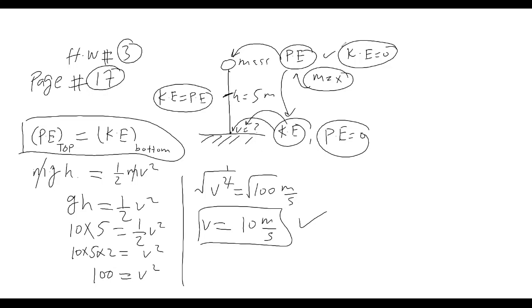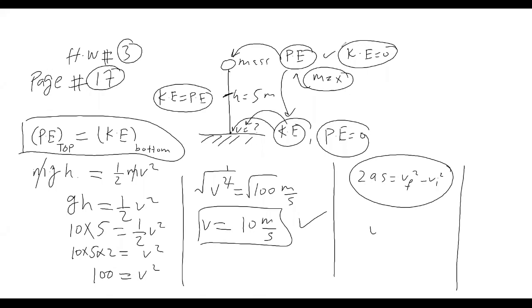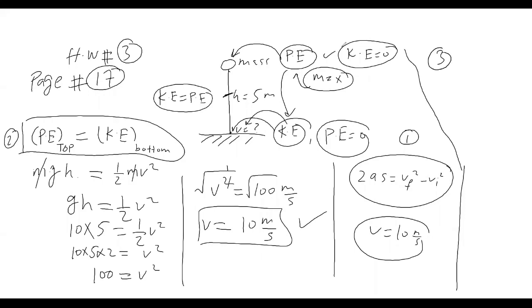We can find velocity by using this concept, or by using the equation 2as is equal to vf square minus vi square, which also gives 10 meter per second. This is the first way, this is the second way, or the third way, if mass is also given, then by using the same equation you can find velocity. So there are 3 ways.